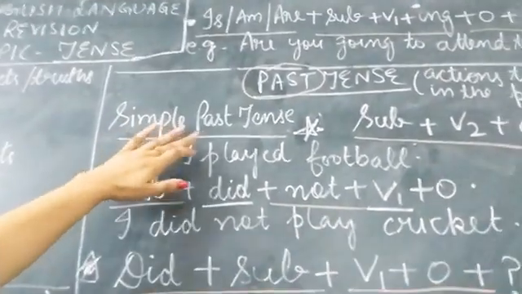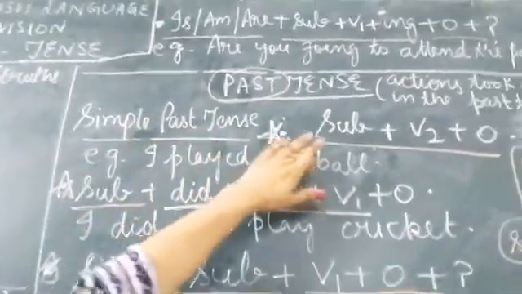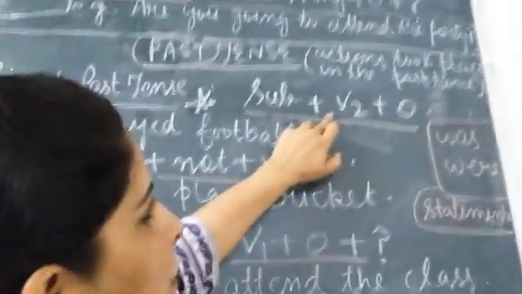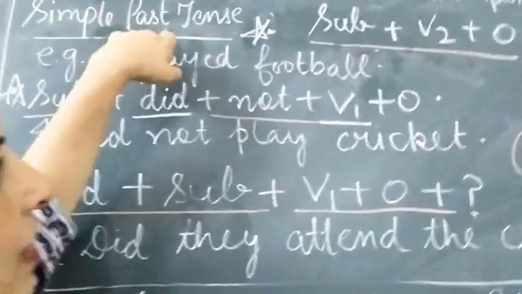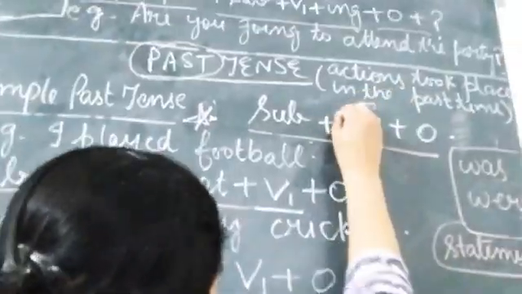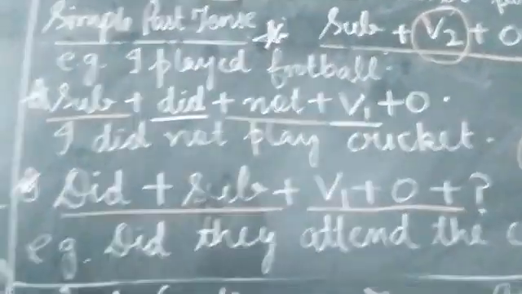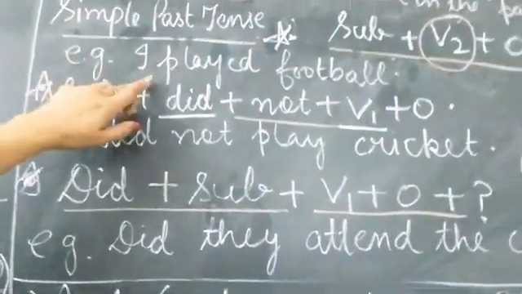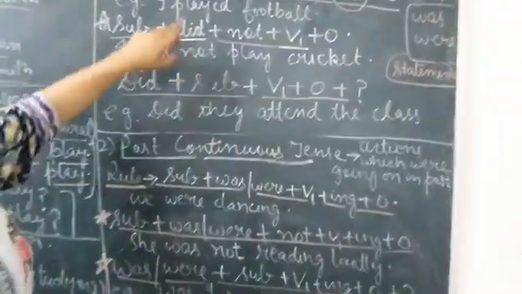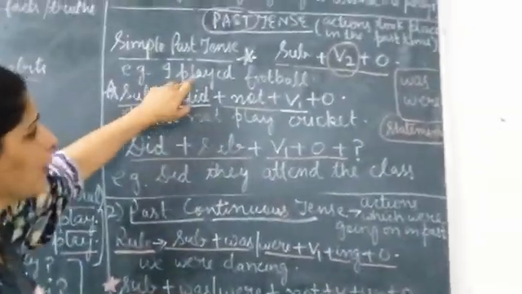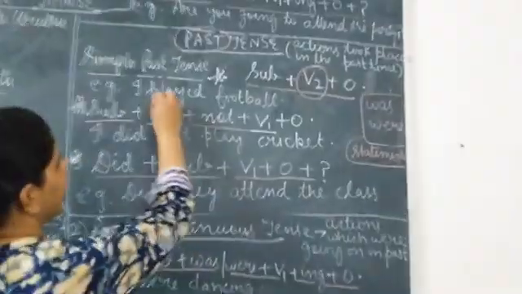Okay, so the simple past tense rule is subject plus verb second form plus object. Whenever we talk about the simple past tense, we always have to use the verb second form. This is very important. You should be clear with the verb second form, verb first form and verb third form also. Now here I have taken an example: I played football. Played is the second form of the verb play.